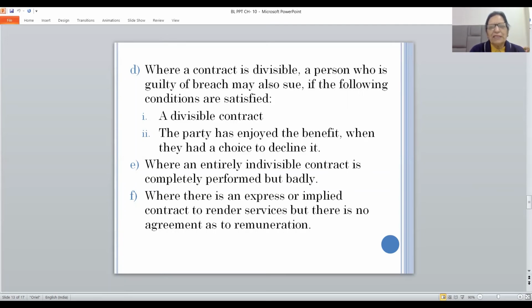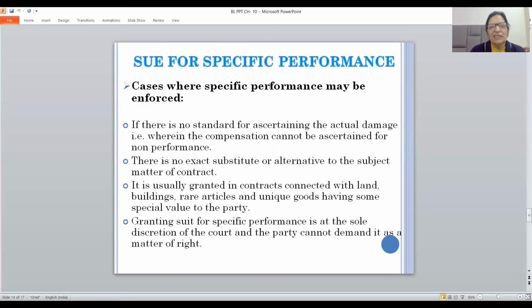Where there is an express or implied contract to render services, but there is no agreement as to remuneration, then also one can get the remuneration if the person has provided the services.